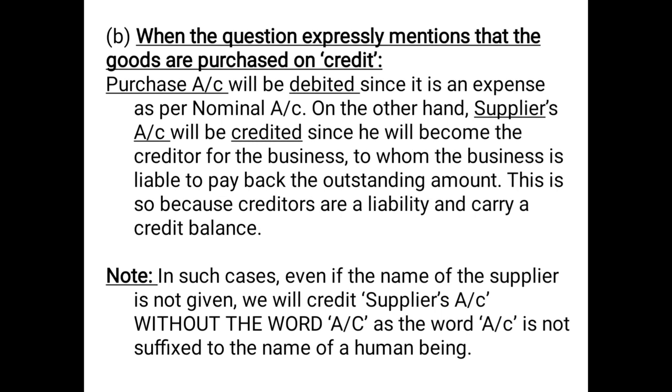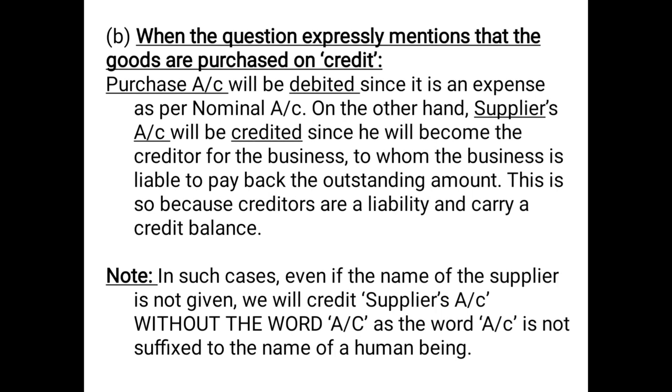So as you can see, purchase account will be debited since it is an expense as per nominal account. On the other hand, supplier's account will be credited since he will become the creditor for the business, to whom the business is liable to pay back the outstanding amount. This is so because creditors are a liability and carry a credit balance. Now note, in such cases, even if the name of the supplier is not given, we will credit supplier's account.